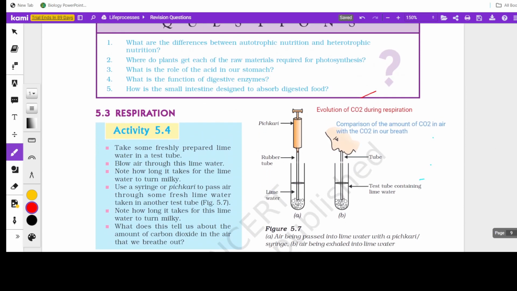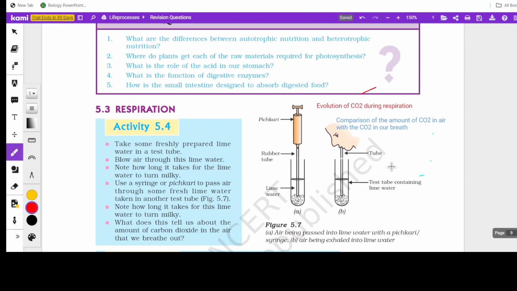Coming to respiration, you see the figure. This figure actually talks about the evolution of carbon dioxide during respiration, and they really meant the comparison of the amount of carbon dioxide in air with the amount of carbon dioxide in our breath. See, in this test tube they have taken lime water, and using this pump they have pumped atmospheric air into it, and in this second setup a person is blowing air into it.